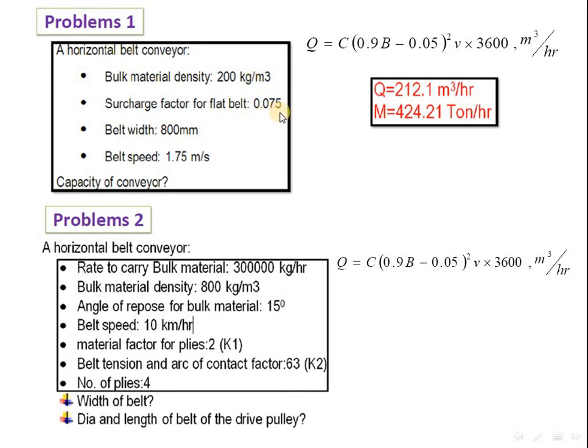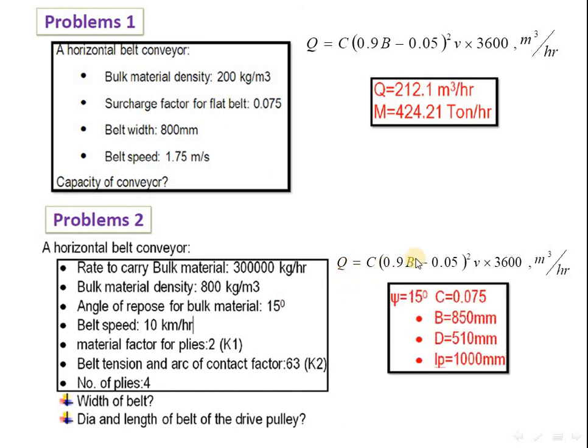It is 0.075 directly, as it is not given. So we take the average value between 0.069 to 0.09 from the table. We take 0.075, and as Q is given, we calculate the B value. See here, we get the B value as 850 mm.